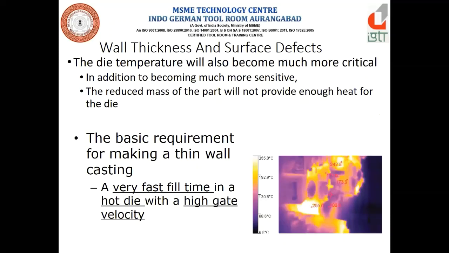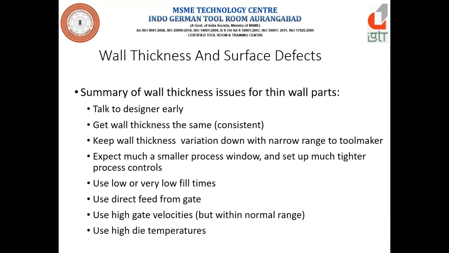Now the die temperature also becomes a much more critical parameter. In addition, it becomes much more sensitive with this very fast filling time in a hot die with a high gate velocity. This is all about thin wall casting I am talking about.